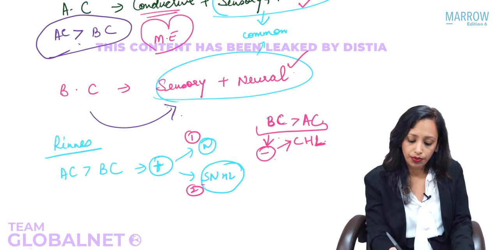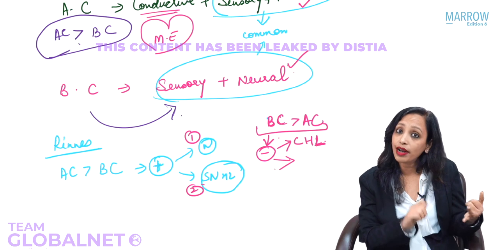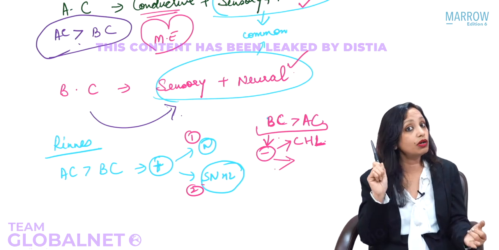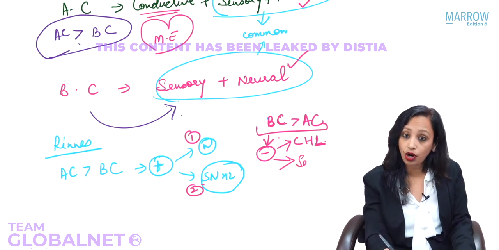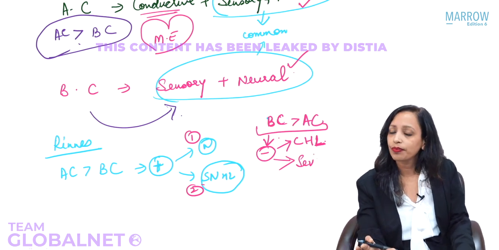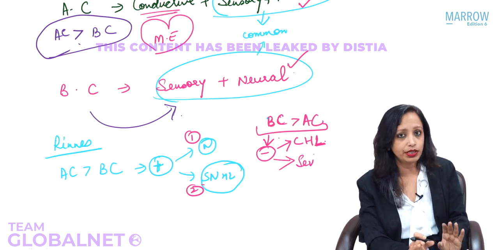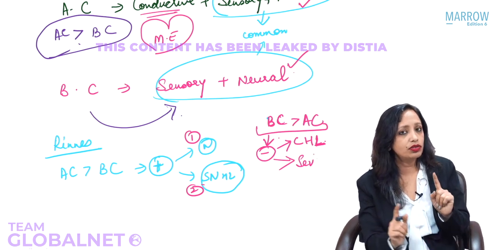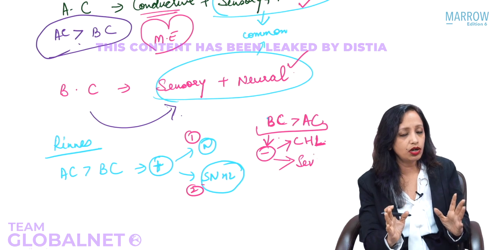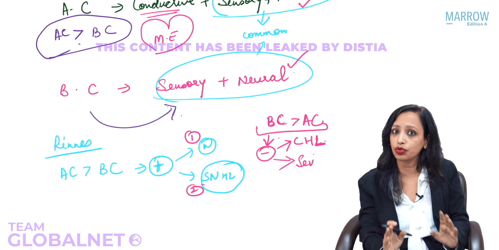So Rinne's, if it is negative, can be either conductive hearing loss or severe sensorineural hearing loss of one ear. It has to be severe, not a simple sensorineural hearing loss. If it is simple sensorineural hearing loss, then Rinne's will be positive. Are you getting that? A hearing loss of more than 70 decibels is what we call severe sensorineural hearing loss.